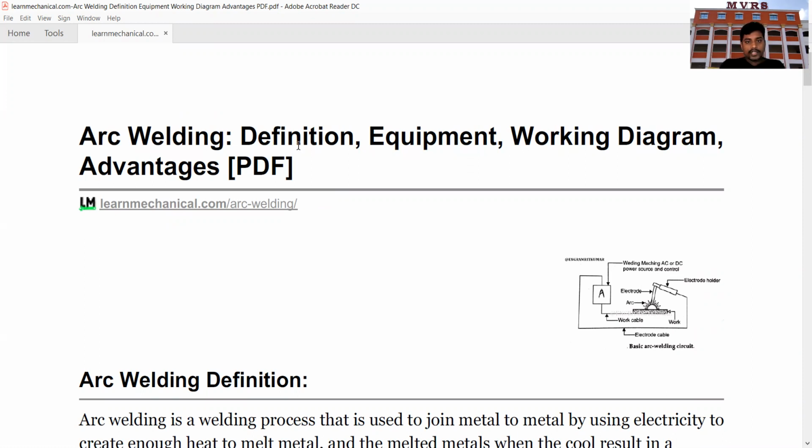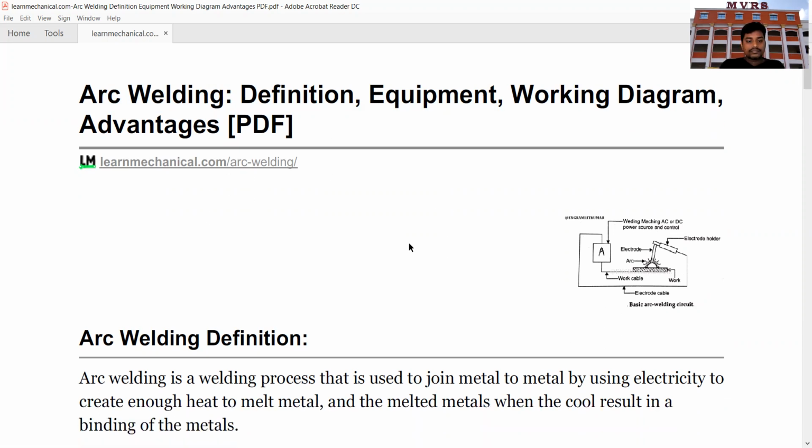The topic that I'm going to discuss today is completely related to arc welding: the definition of arc welding, the equipment that we are going to use in arc welding, the working diagram of the arc welding, and the advantages. So we are going to discuss the various aspects that are related to the arc welding process.